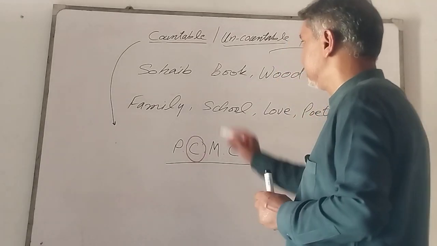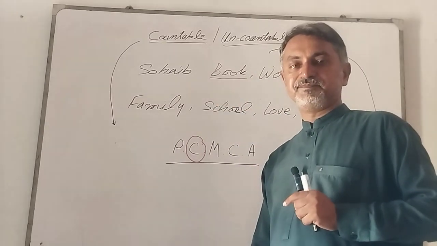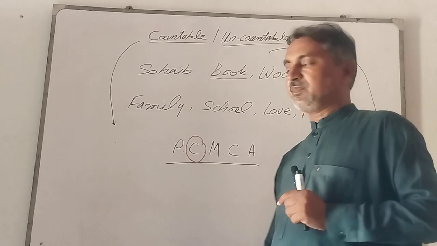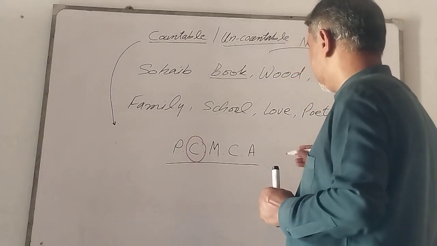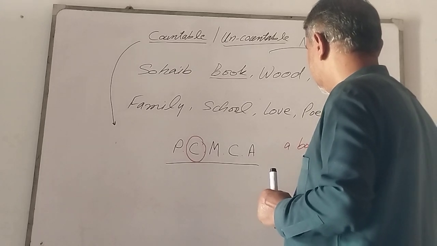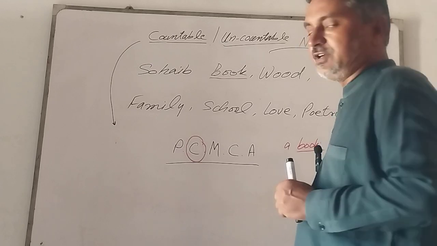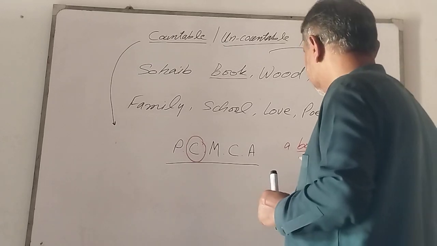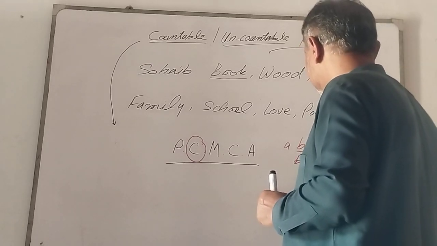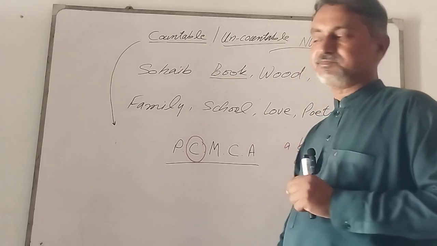For example, we have a word here, book. We can write it a book in singular form and books in plural form.